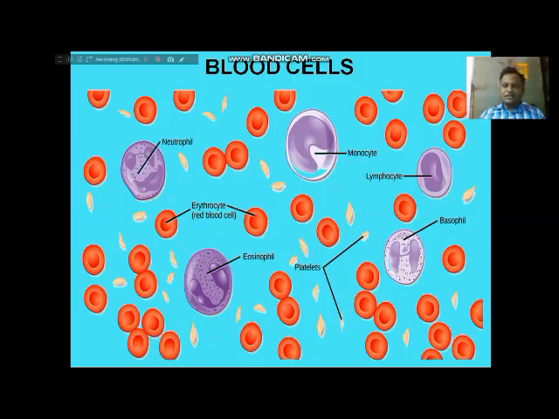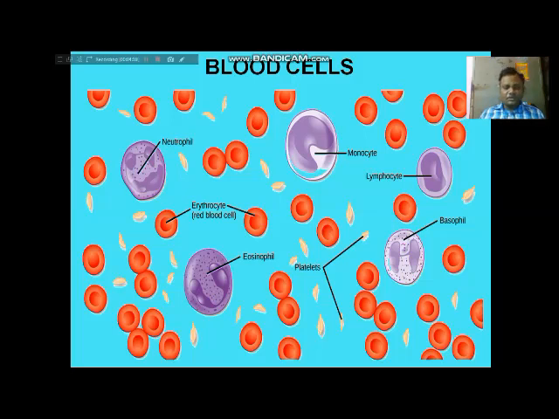Leukocytes are also called colorless cells or white blood cells. These are very important because they are responsible for the immune system. So we have immunity, and it depends upon the white blood cells.